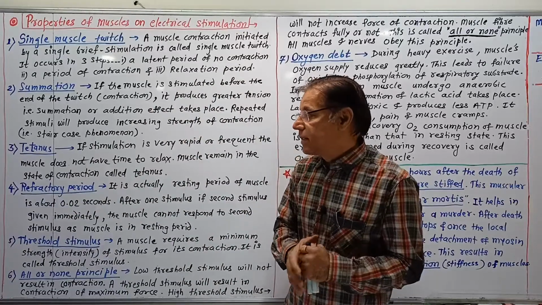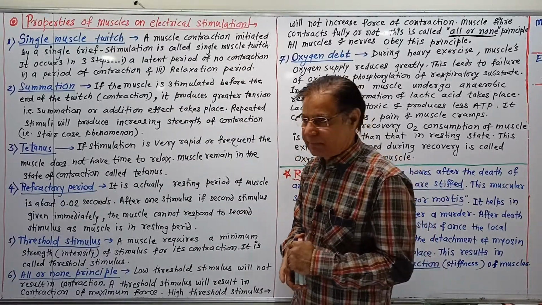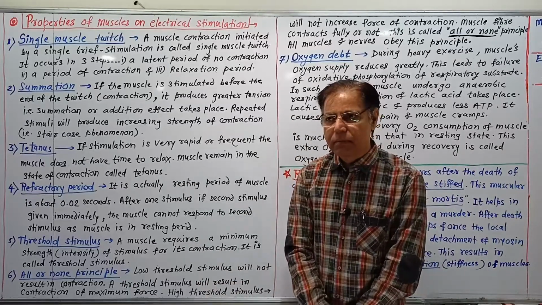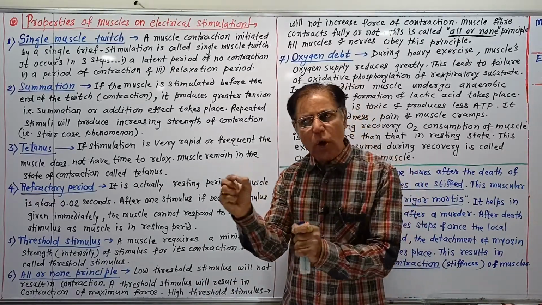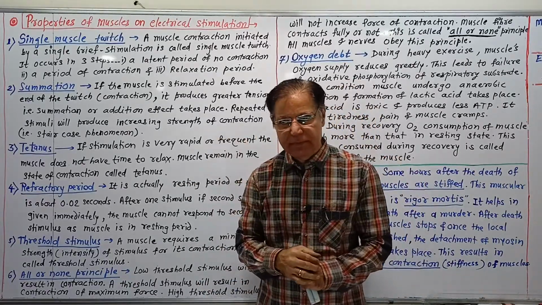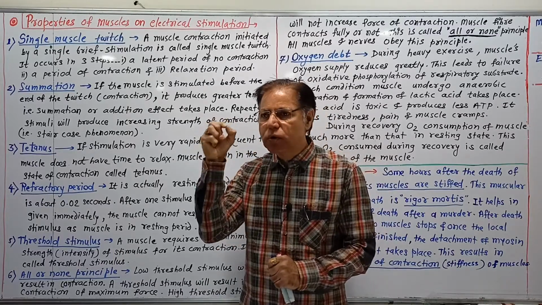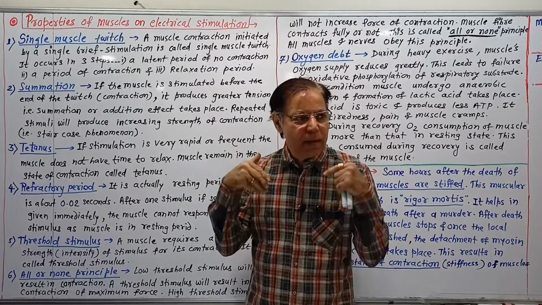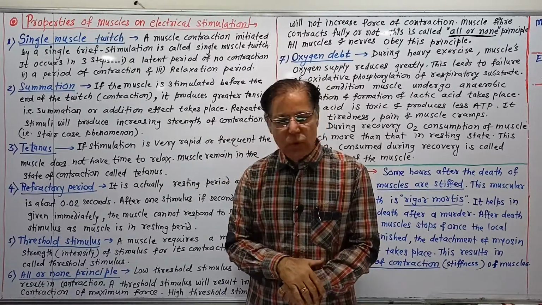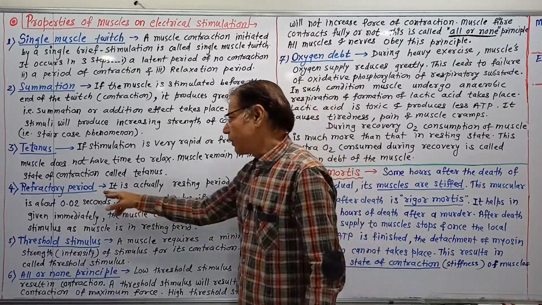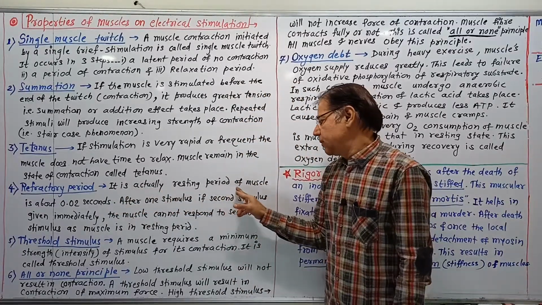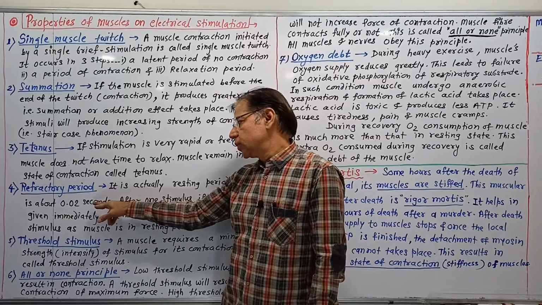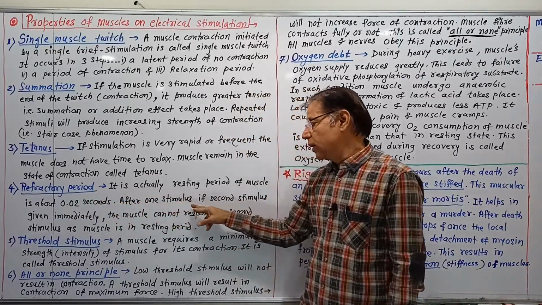The fourth property is the refractory period. A refractory period is actually a resting period. Muscles need a short resting period after each contraction, about 0.02 seconds, or not 2 seconds, after one stimulus.